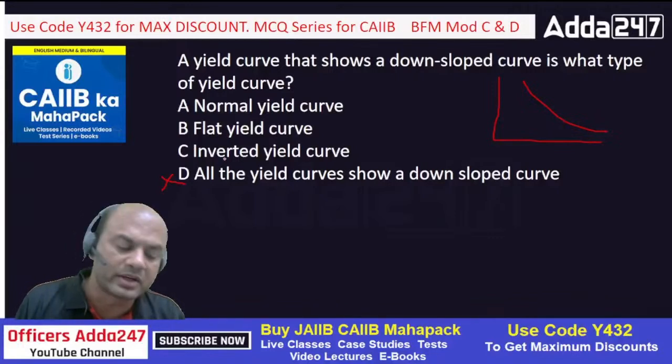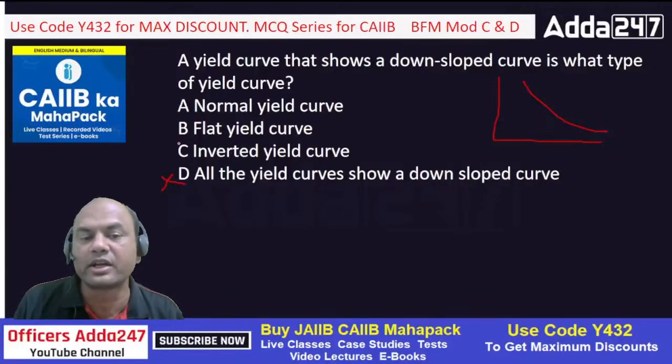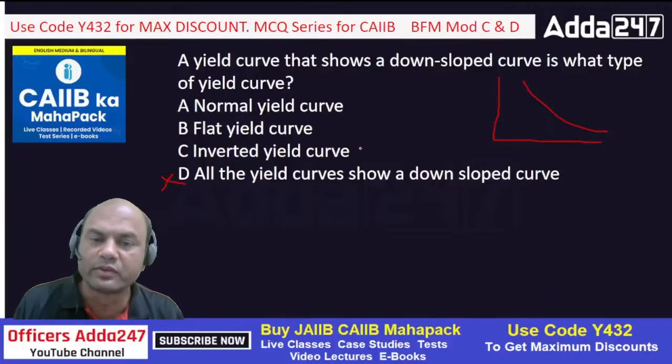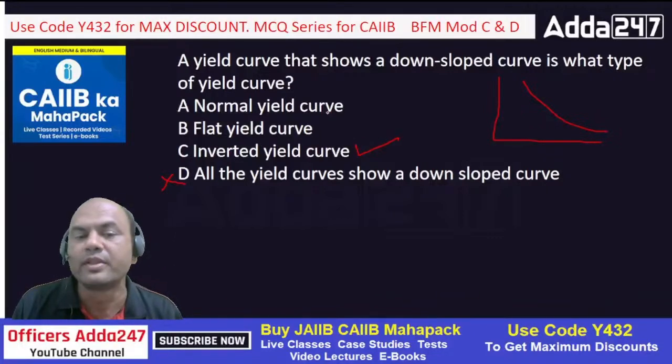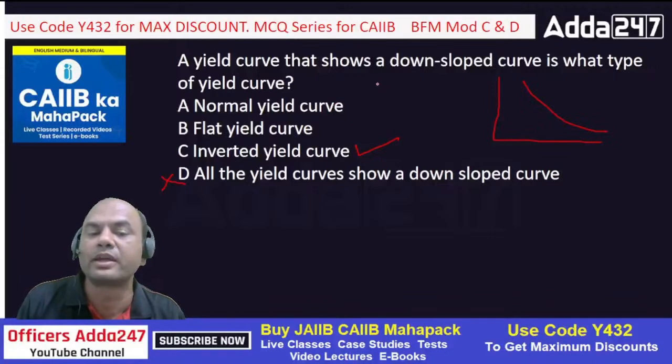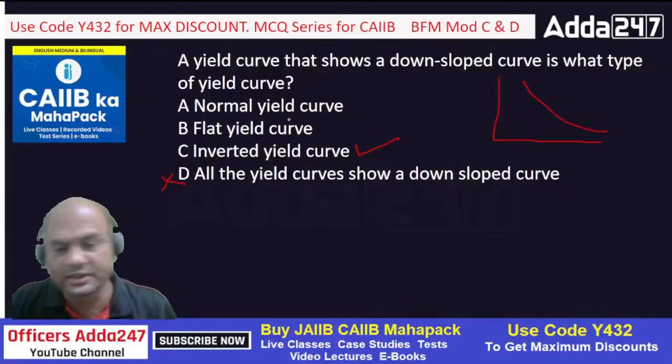Normal, flat or inverted. Just now what did we see? Inverted was correct. This was inverted, which is downward sloping. Normal means upward sloping. Flat means just now we saw that, isn't it?